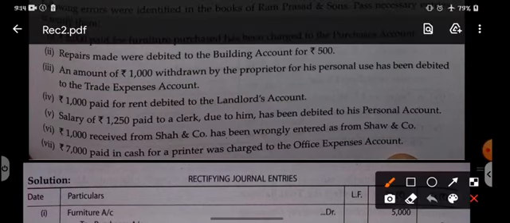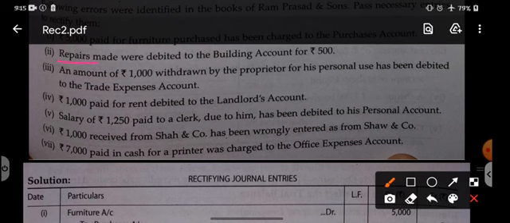Whenever we are repairing a building, the entry should be repairs to cash. But when a newly purchased building, or a second hand old building that we have purchased, is repaired for the first time, then you should make the entry building to cash. But right now it is not written that we have purchased a building and then we are getting it repaired. It might be normal repairing, because when we have a house, a factory or an office, there are sometimes many types of repair work that go on. So it can be normal repair work. When a building is repaired, the entry should be repairs to cash.